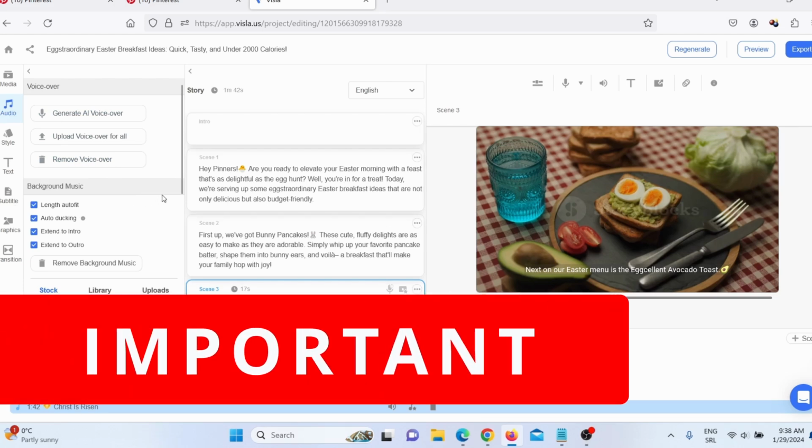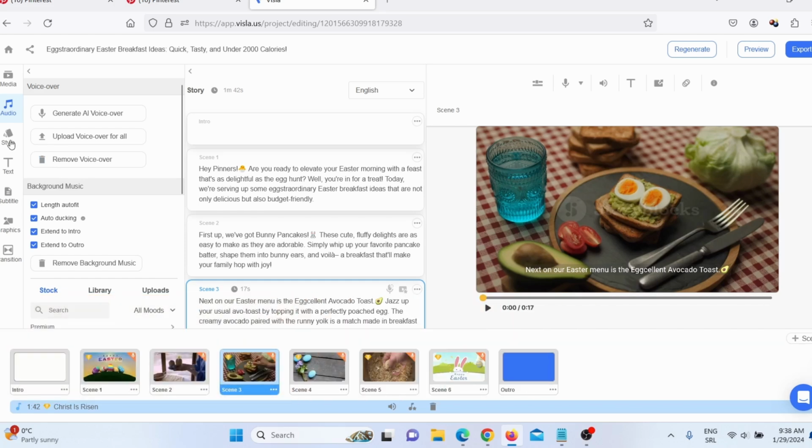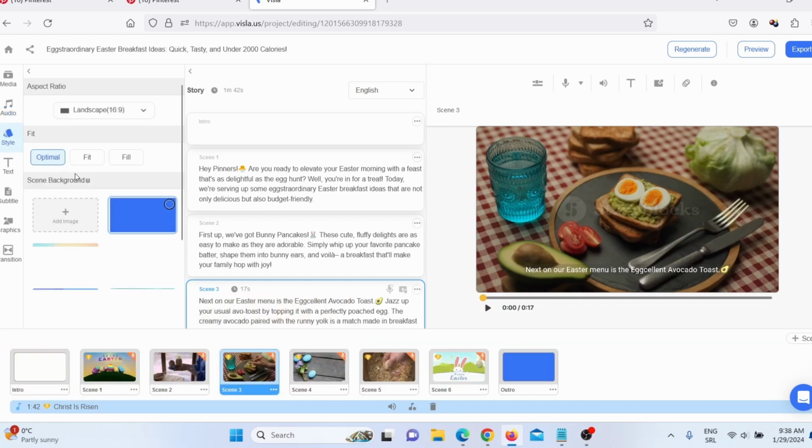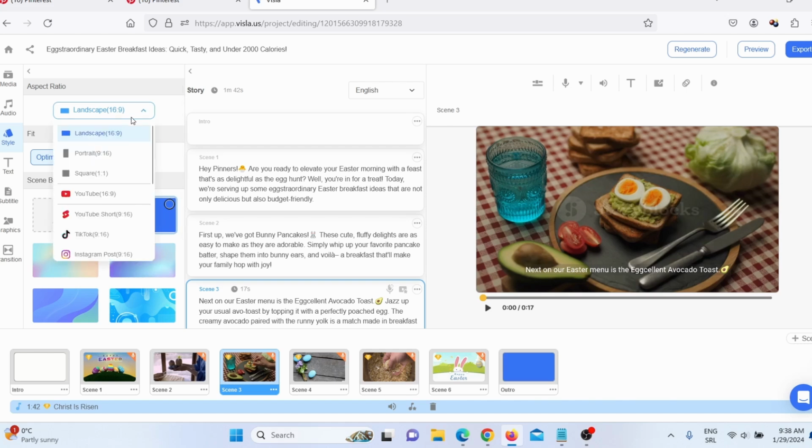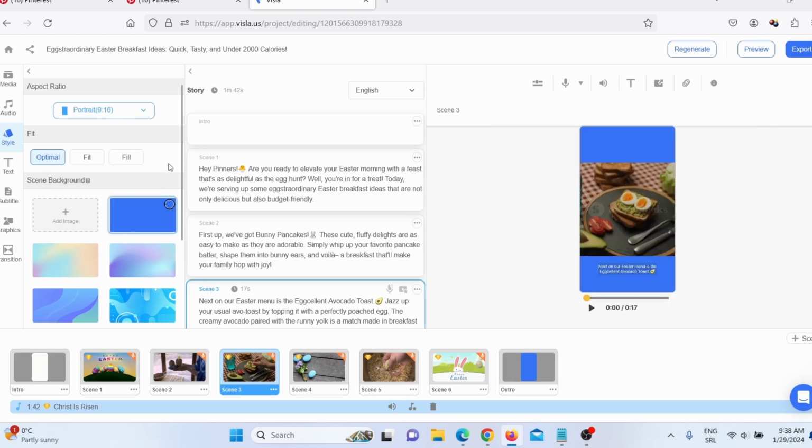But this is important because we are making a video for Pinterest. What we need to do, we need to click here on style. And then here we need to click where it says landscape 16:9. We need to change that because we are making a video for Pinterest. We need to choose portrait 9:16 because like I said, we are making a video for Pinterest. And here you can see how this looks now. So when I click here and play.